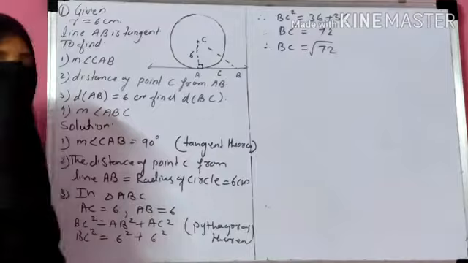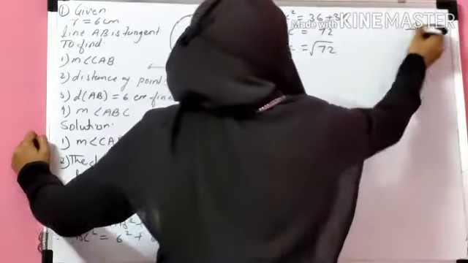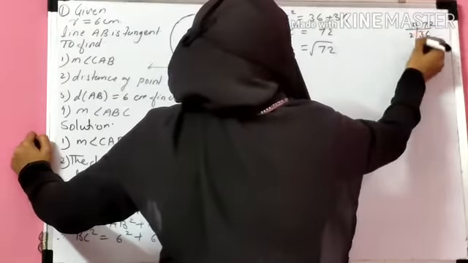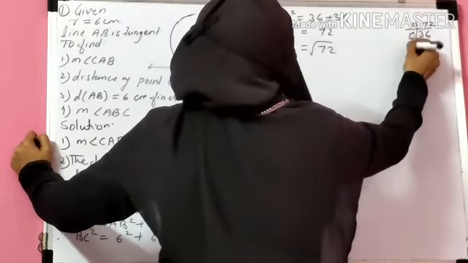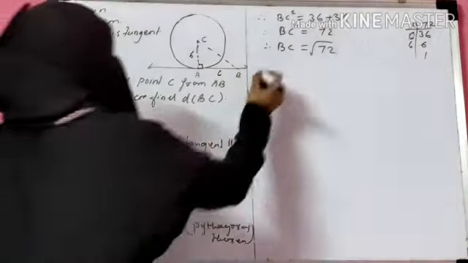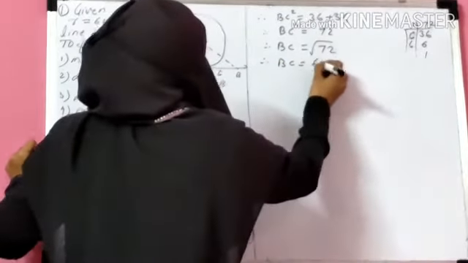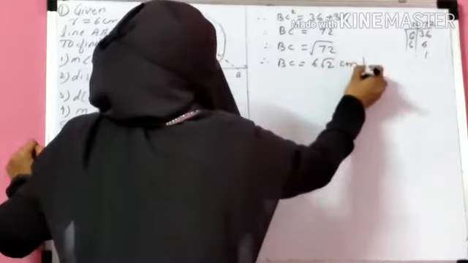Find the square root of 72. Factorize 72. 2 3s are 6, 2 6s are 12 and 6 6s are 36, 6 1s are 6. Okay. So your answer BC is equal to 6, in pair. So 6 root 2 centimeter.